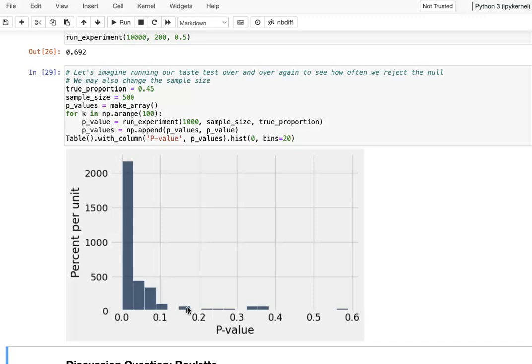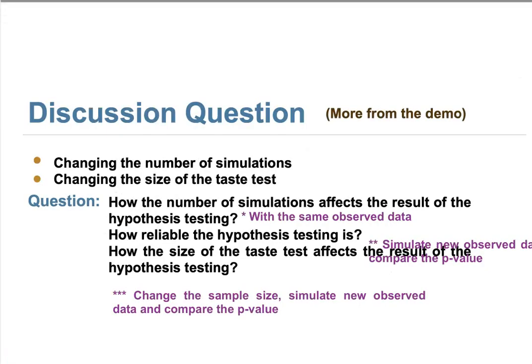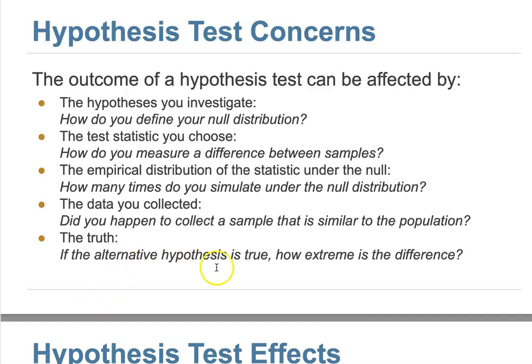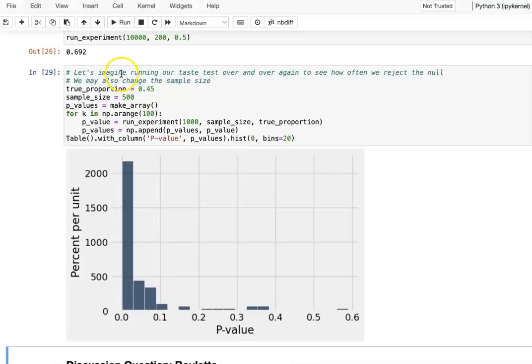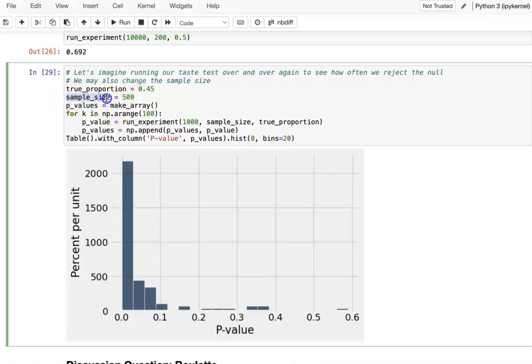So earlier we said, when your alternative hypothesis is true and the difference is very close, a larger sample size for your observation will help us get a more accurate conclusion.